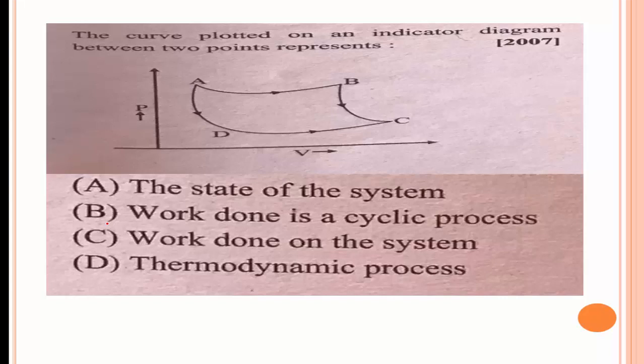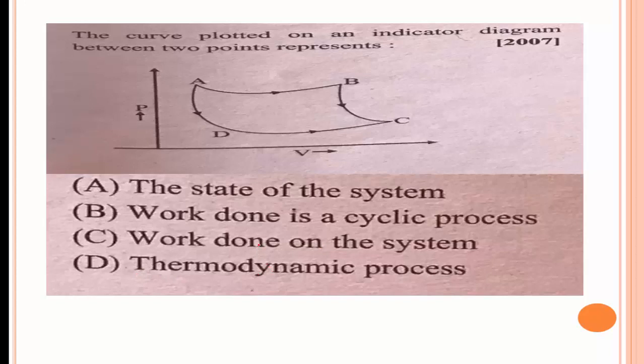The next problem is, the curve plotted on an indicator diagram between 2 points. This is the PV diagram. Here what does it indicate: option A, the state of the system; option B, work done is a cyclic process; option C, work done on the system; option D is thermodynamic process.